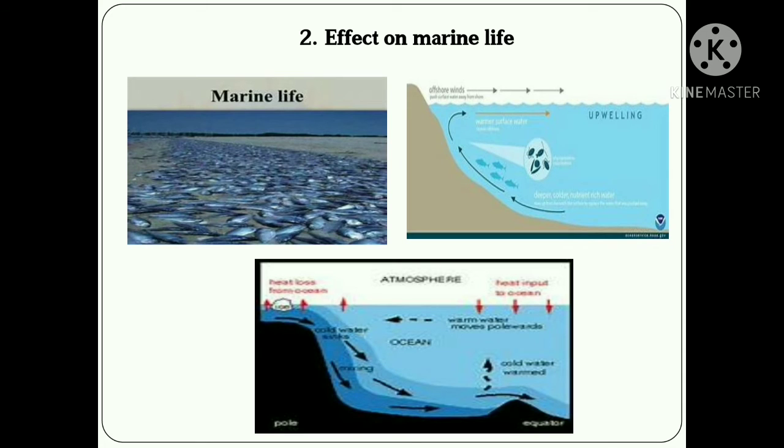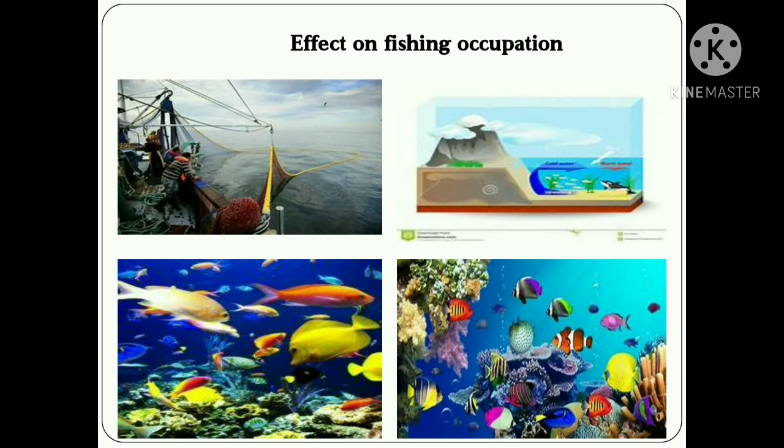Second, effect on marine life. Due to the ocean currents, ocean water keeps moving. As its effect, marine life and its ecosystem is developed. Effect on fishing occupation. Extensive fishing grounds are developed at the meeting point of cold and warm ocean currents.